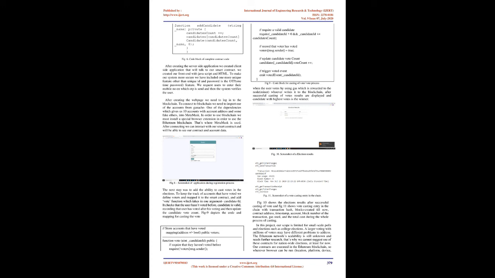Here the key to the mapping is an unsigned integer and the value is the Candidate structure type, and the mapping's visibility is set to public so as to get a getter function. The complete contract code contains the mapping, a function to add candidates, and the smart contract called contract Election.